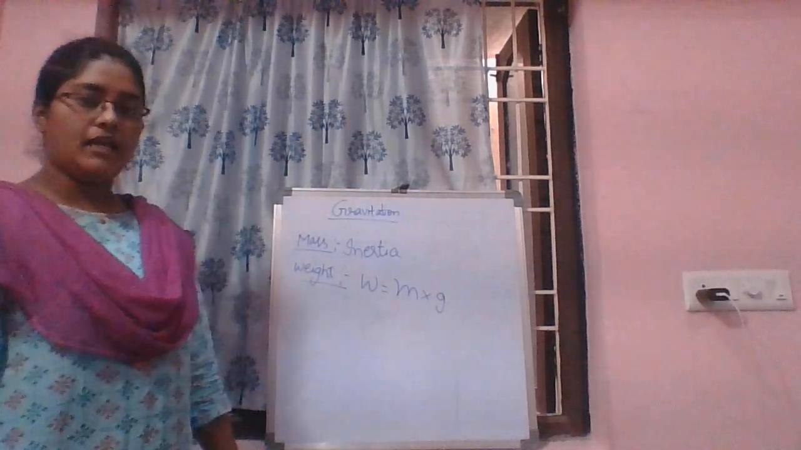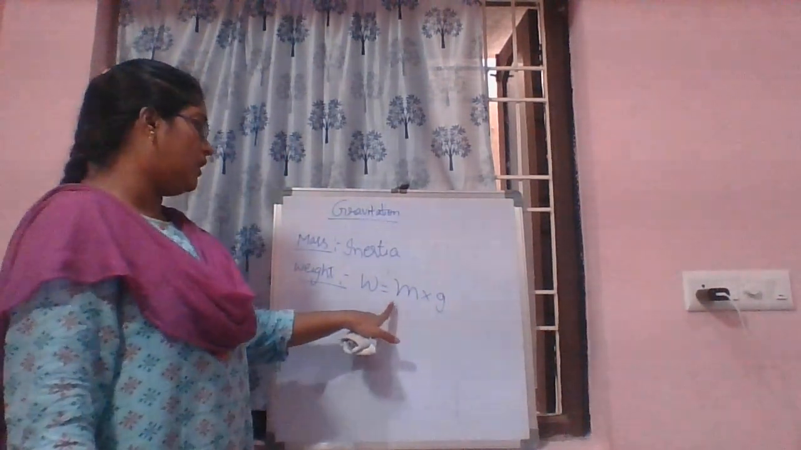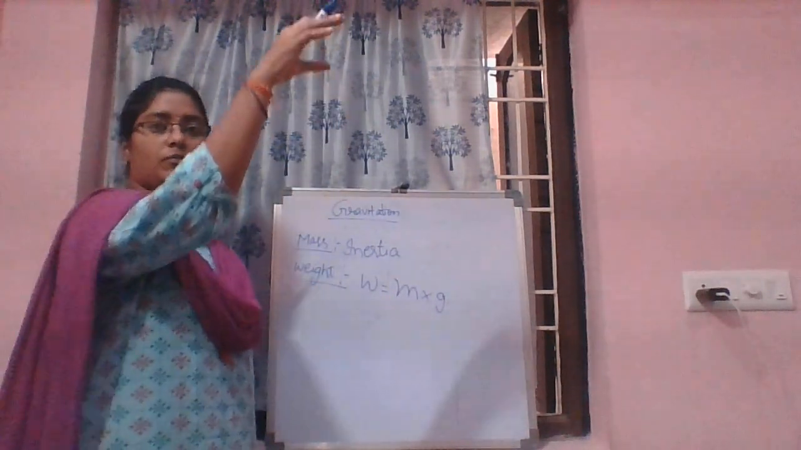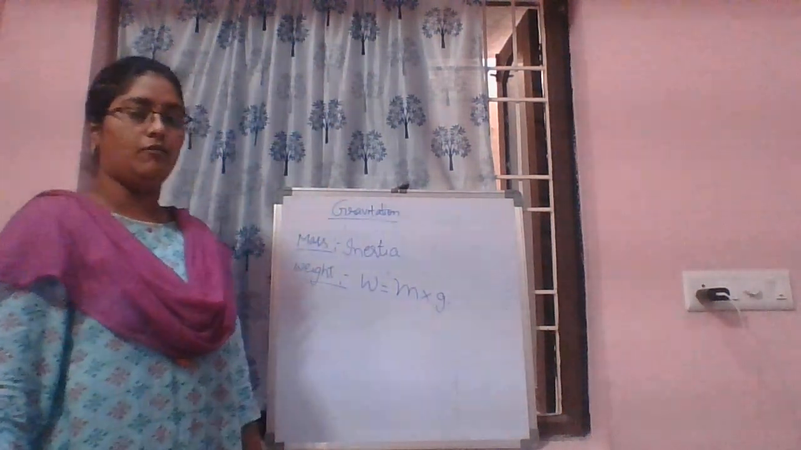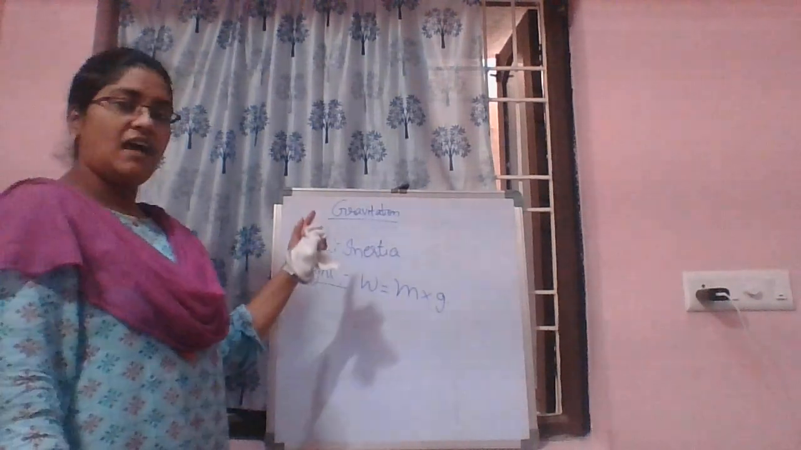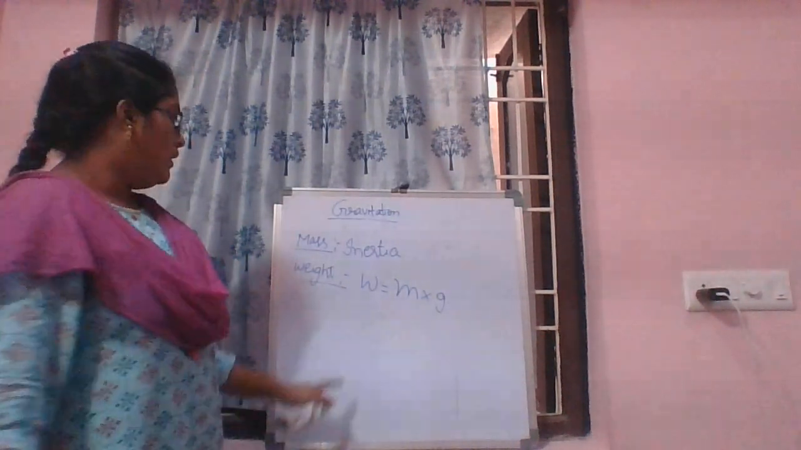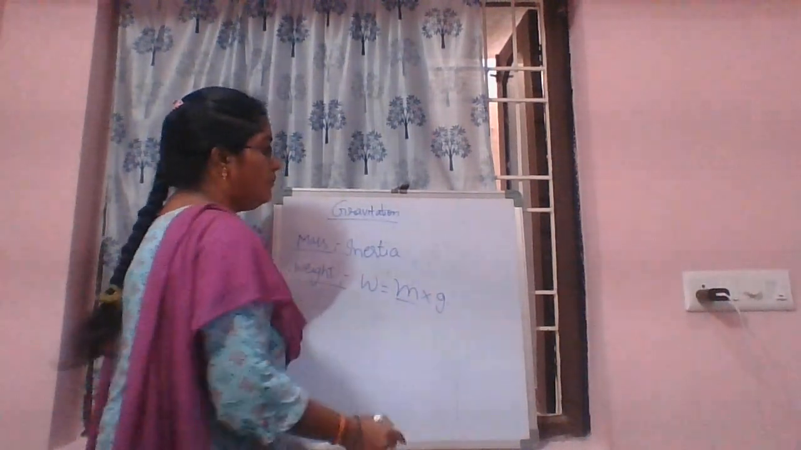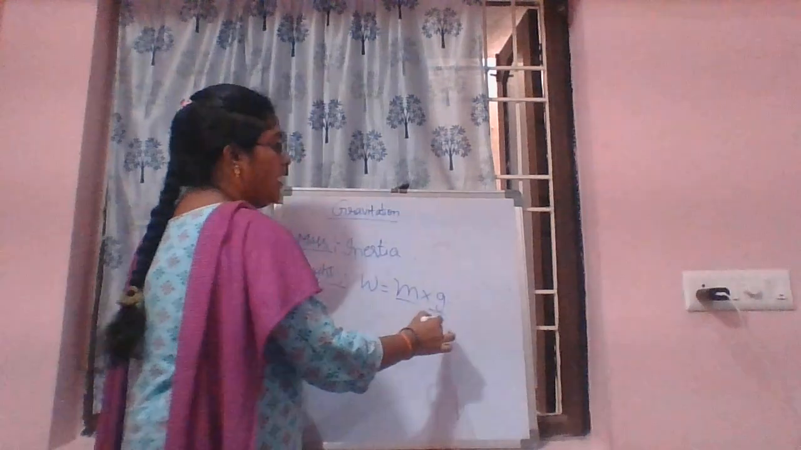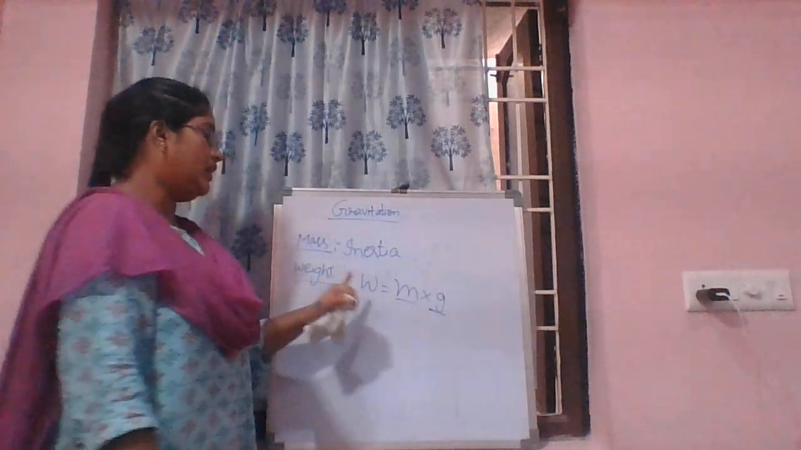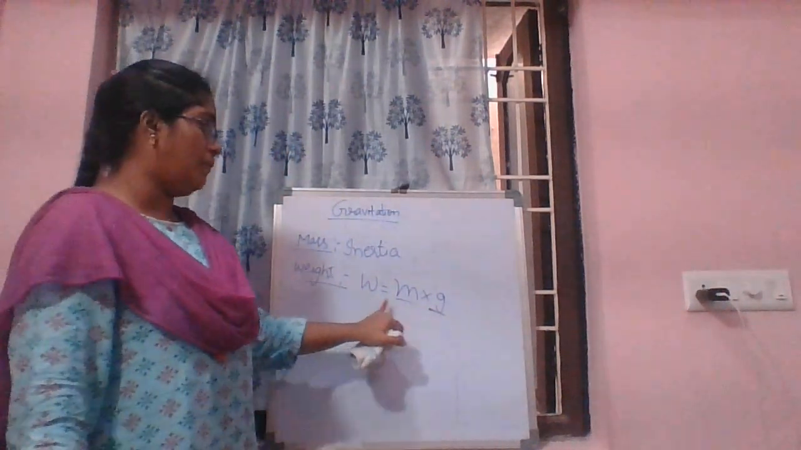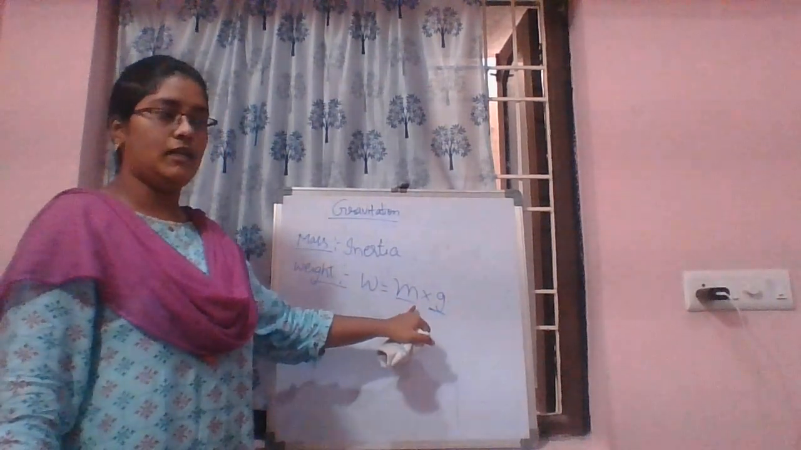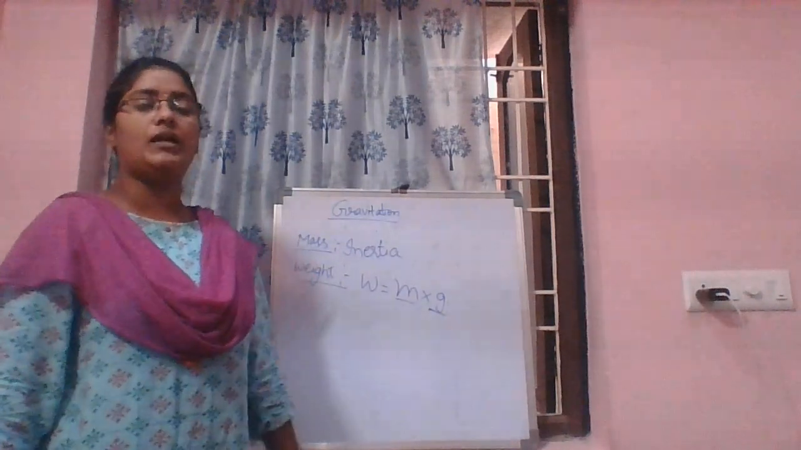Let's take the case of free fall. If you leave an object from the top of a tower or a building, what happens? It will travel towards the earth. The mass of the object will be acting, and also the acceleration due to gravity. The weight of the body is nothing but mass into acceleration due to gravity. From Newton's second law, F equals ma, that is mass into acceleration due to gravity.